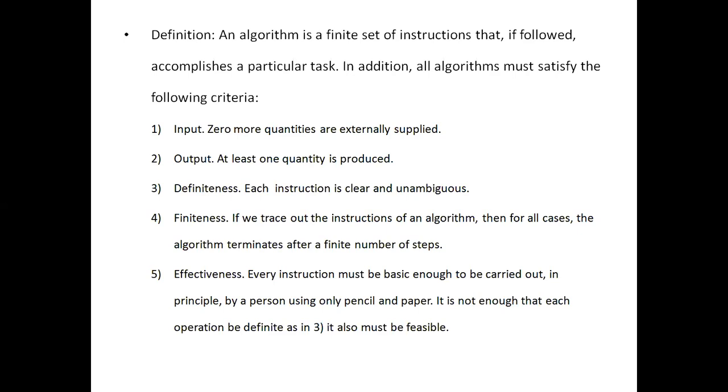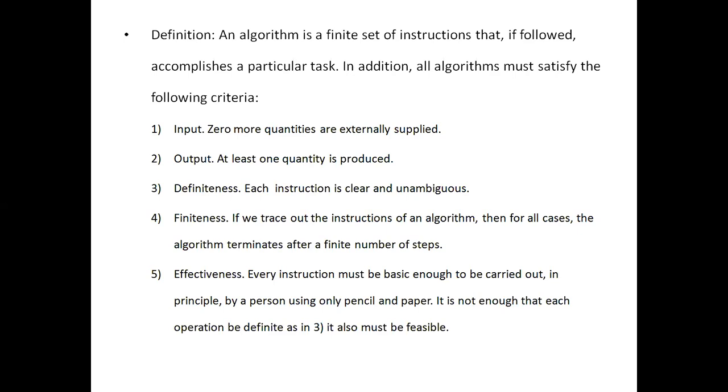Finiteness. The algorithm should terminate after executing a finite number of steps. Supposing an algorithm is made up of 20 lines, it doesn't mean that the statements are executed only 20 times.